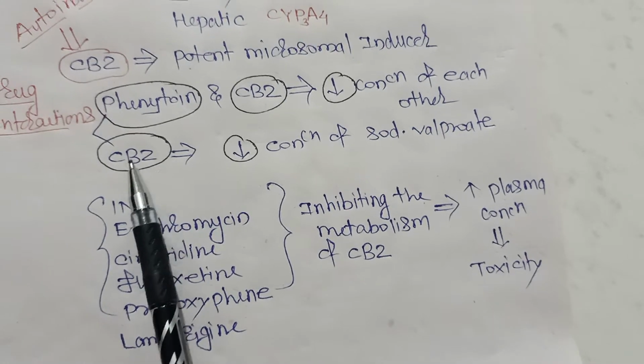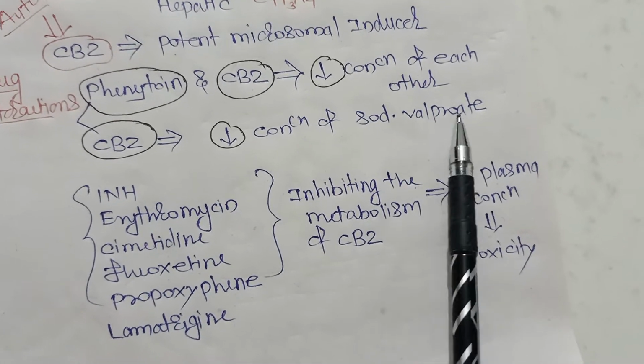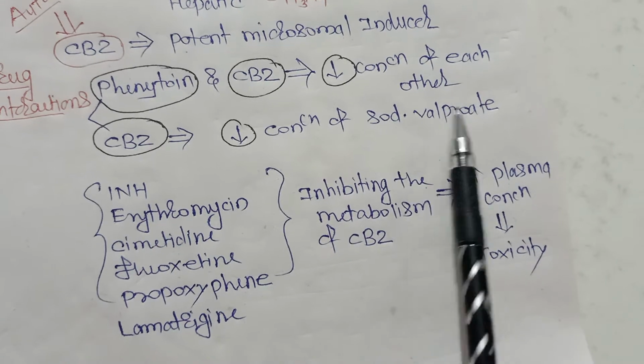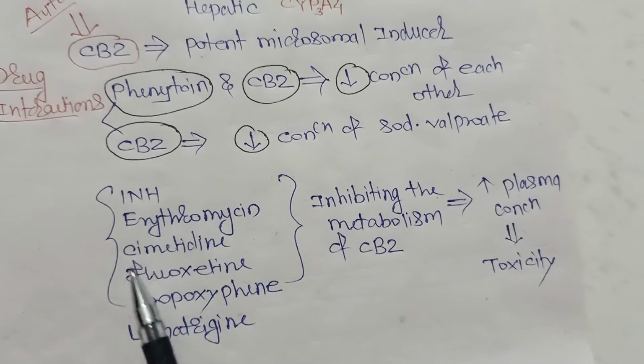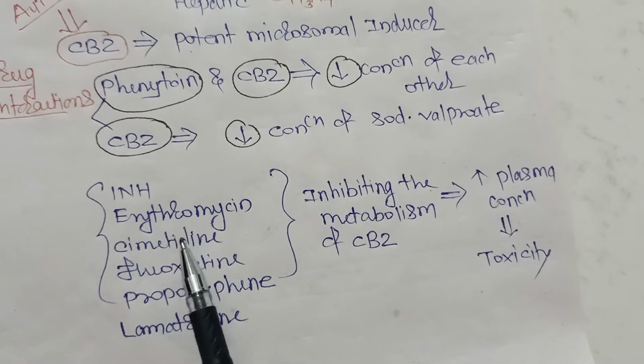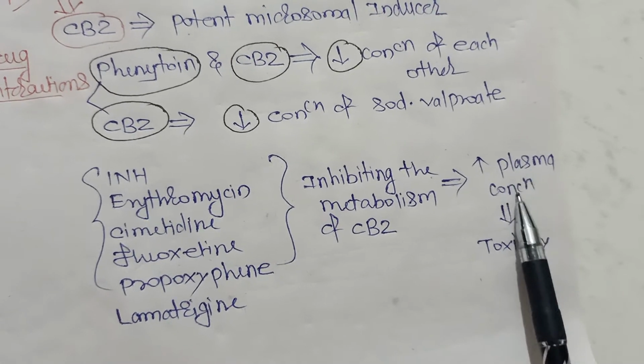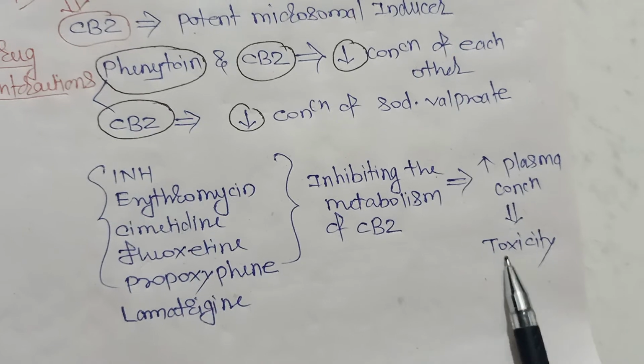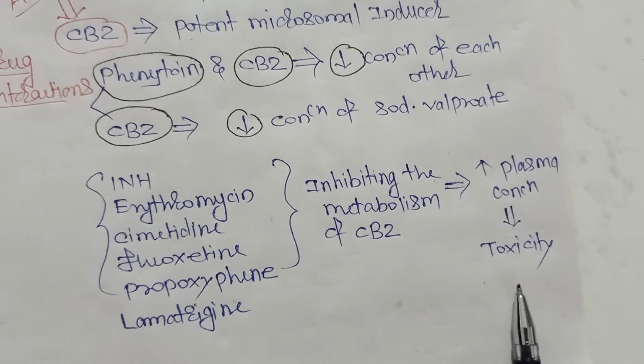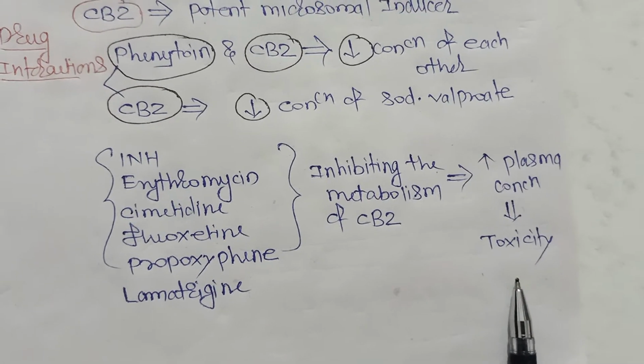When carbamazepine is given with sodium valproate, it decreases the concentration of sodium valproate. And these other drugs are microsomal enzyme inhibitors, so they inhibit the metabolism of carbamazepine, increase its plasma concentration, and there is a chance of toxicity. Now, these are the drug interactions.